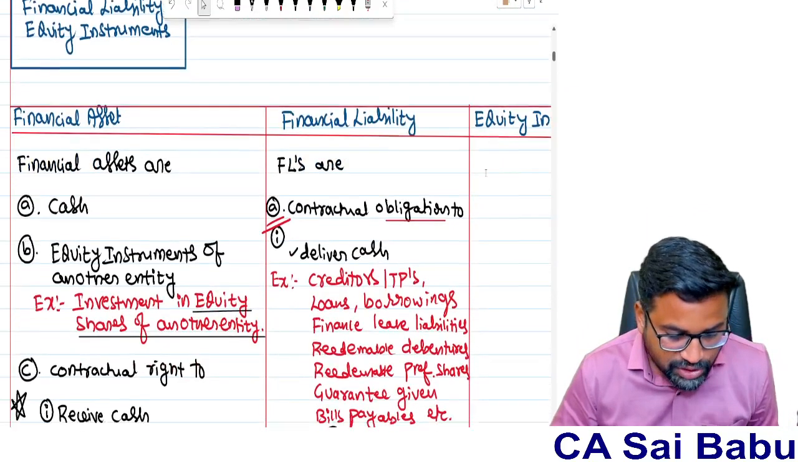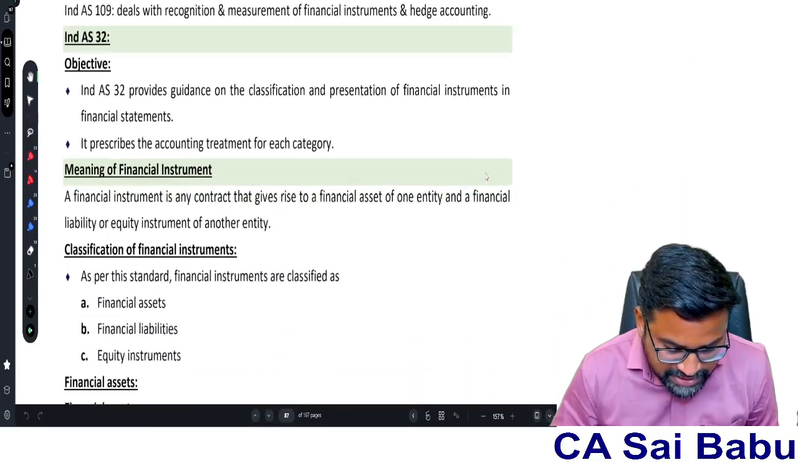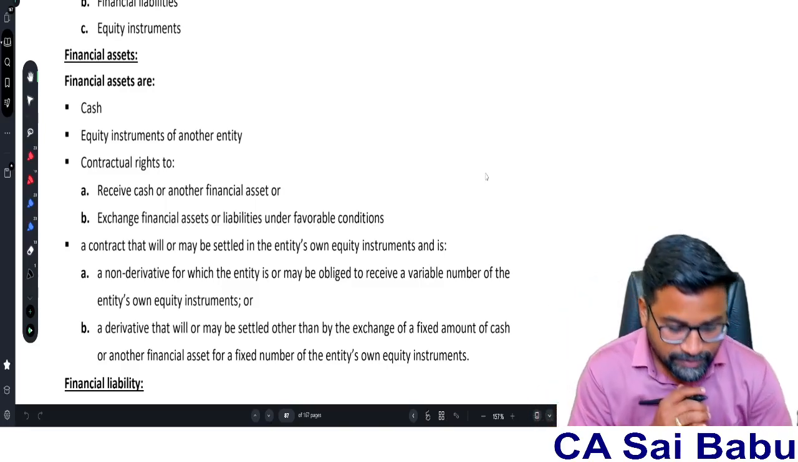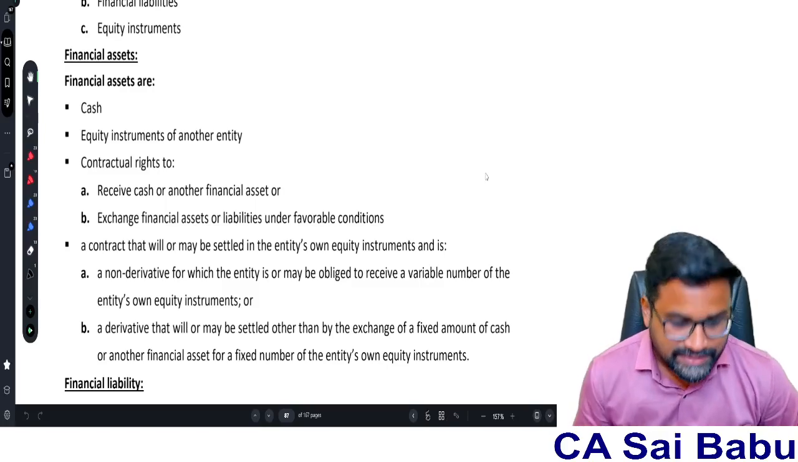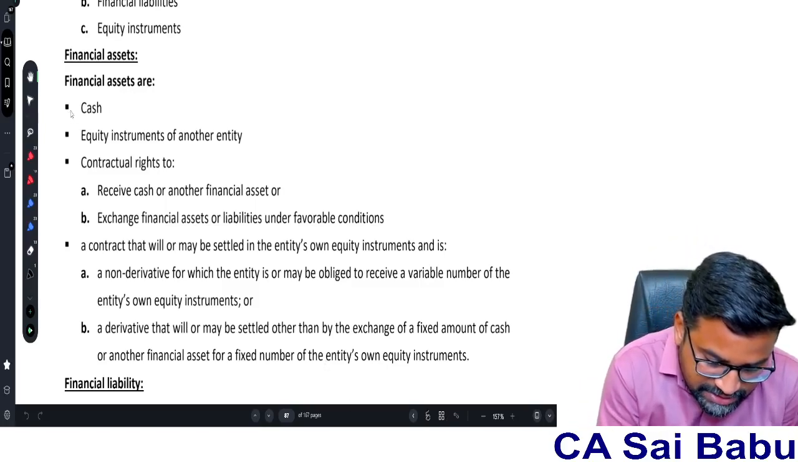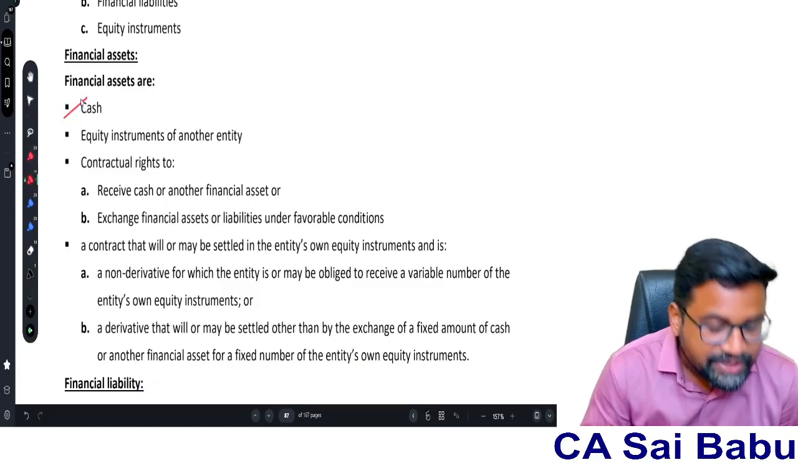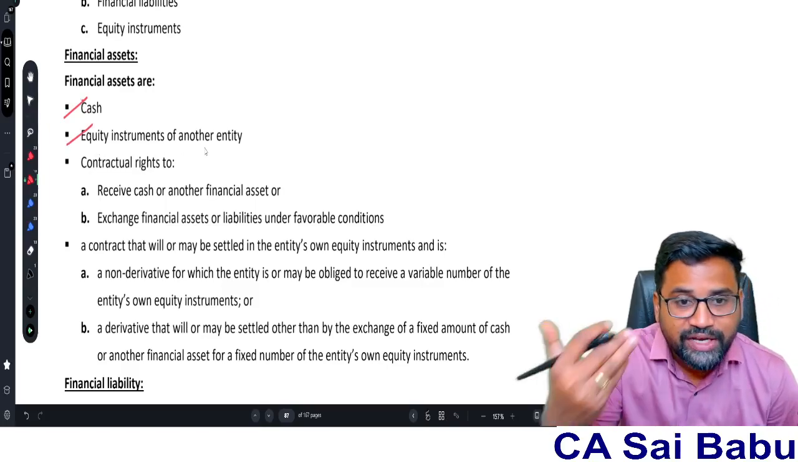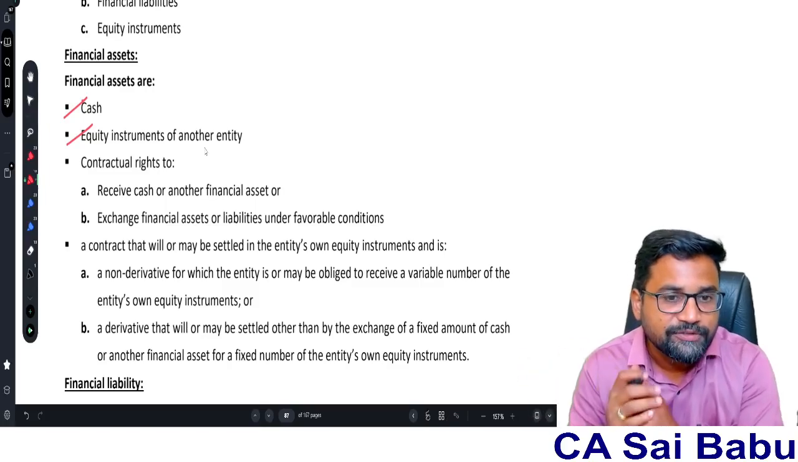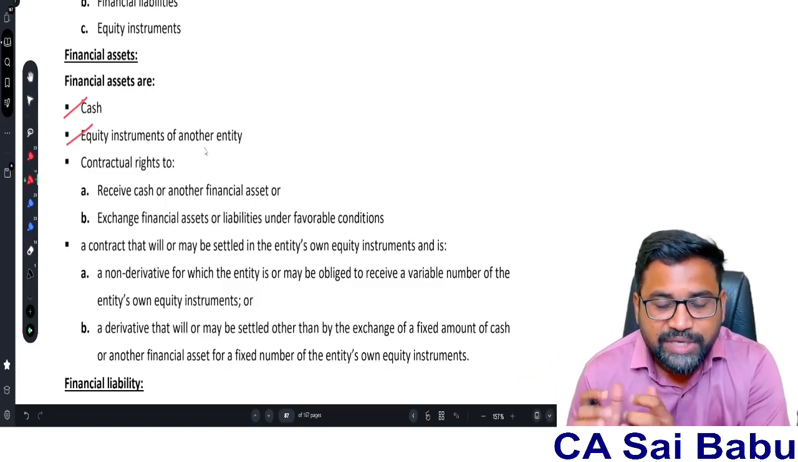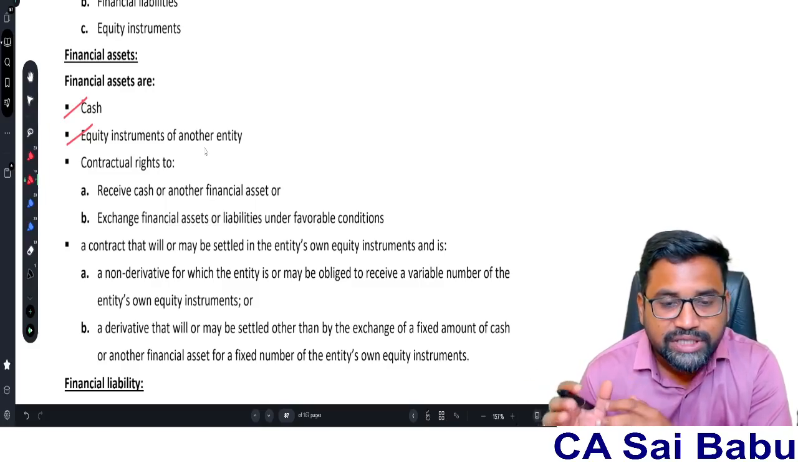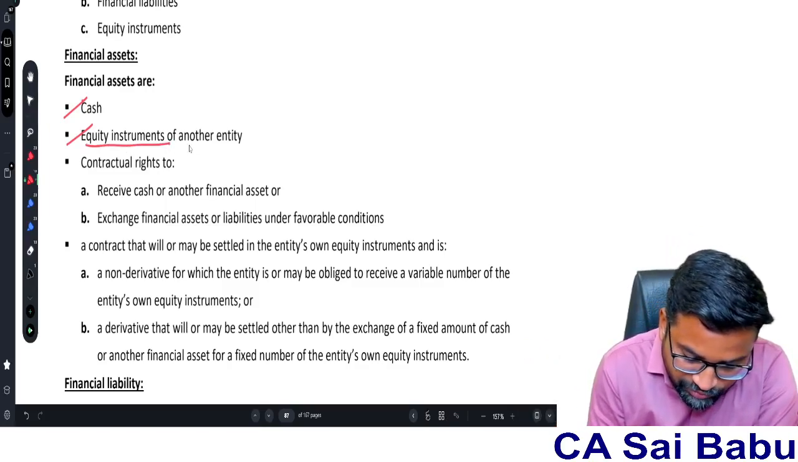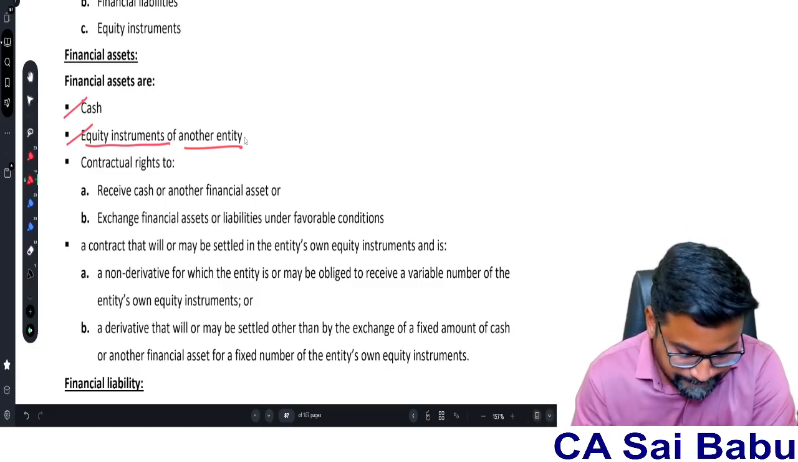So let us first discuss what is a financial asset. The standard has given a definition, point wise. So what are financial assets? They are saying that financial assets are cash. So cash is a financial asset. And next one, equity instrument of another entity. That means investment in equity shares of another company. Suppose X Limited has an investment in the equity shares of Y Limited, so from X Limited's point of view it is a financial asset. Equity instrument of another entity, like investment in equity shares.